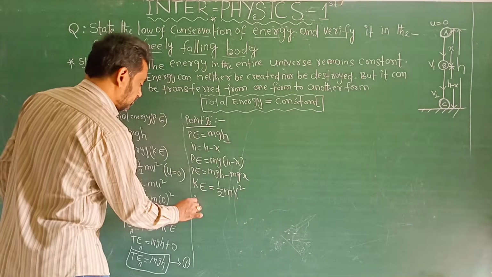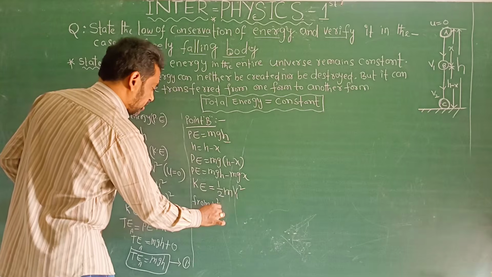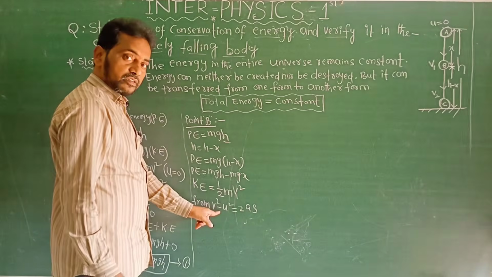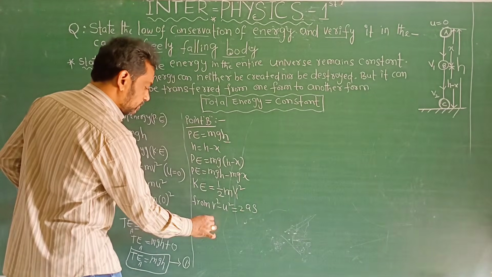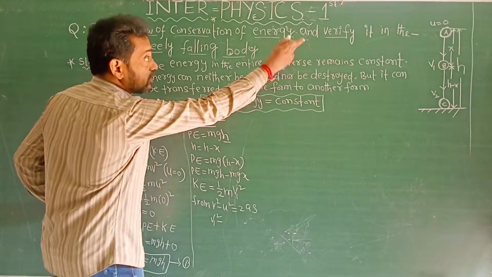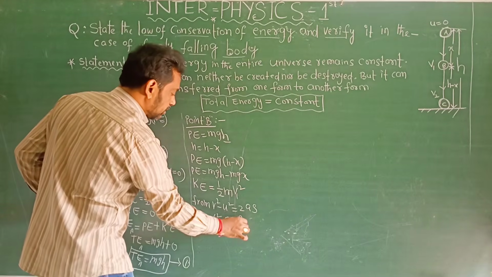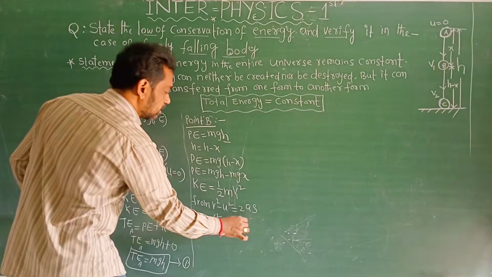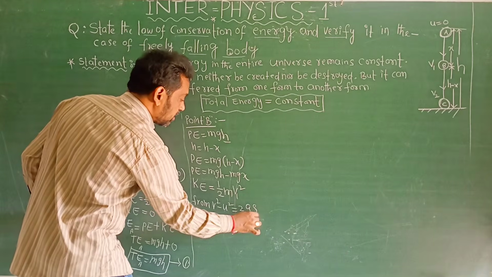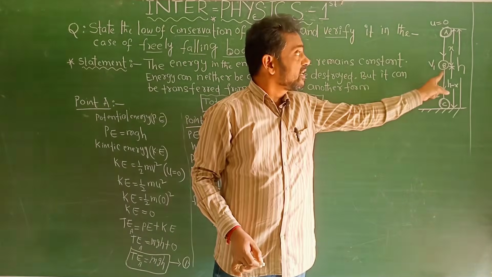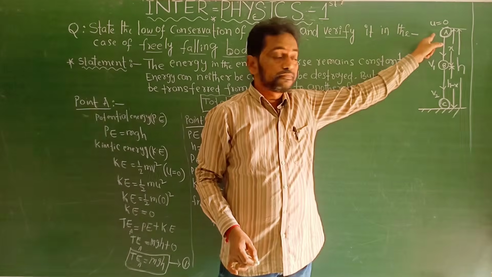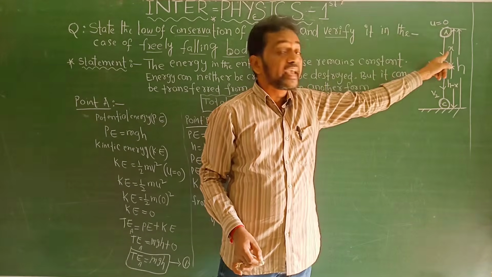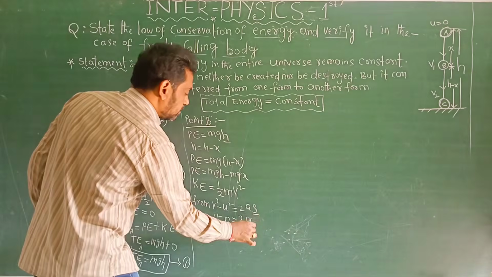So here, v square minus u square is equal to 2as. This is expression 3, where v is v1 square minus u square. What is u from the diagram? 0, is equal to 2 into a. The body comes in the downward direction due to gravity. That's why a is equal to g, where s is for displacement. Chudandi, a nunchi b ki enta displace ayindi body. This is important. Here h minus x is the height, but the displacement from A to B is x. That's why s is equal to x.